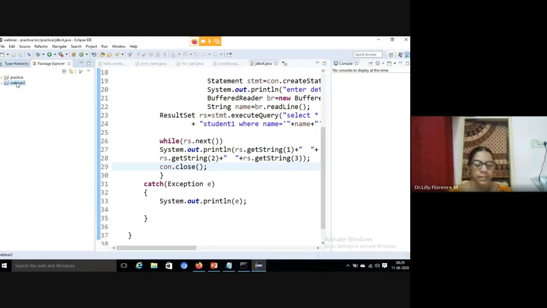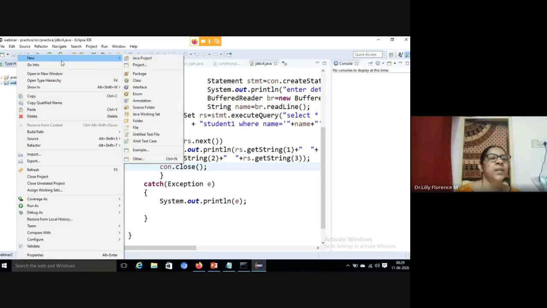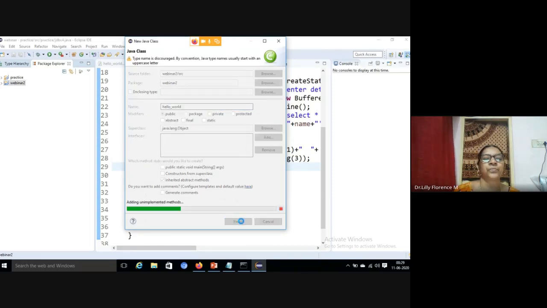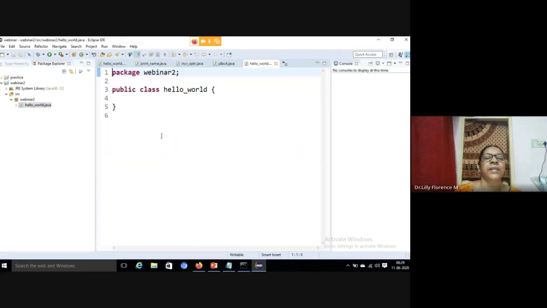Here you can select and right click, then choose class, and the class file will get created. I am giving the name HelloWorld. Just give finish, and your file will get created like this.